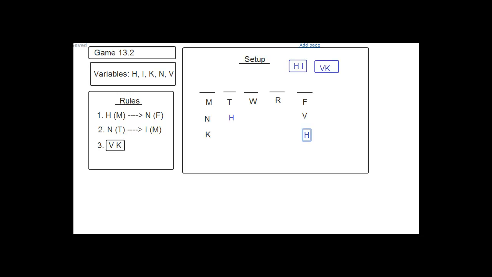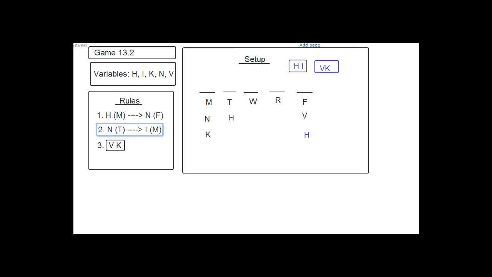So are any of these conditional rules triggered? Let's see. No, right? Because H is not on Monday and N is not on Tuesday. So that would be okay. So H could go on Wednesday. So far we know H can go on Monday or Wednesday. And now let's see if H can go on Thursday. That would seem to be the last one we need to think about.